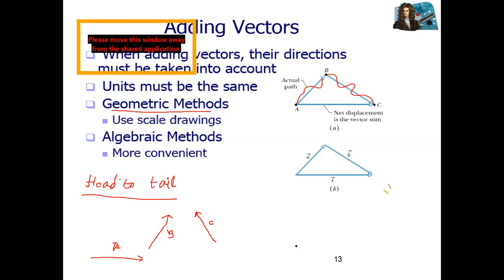First you need to draw the first vector, like we have vector A. Now you have vector B. So what is the tail of vector B? Take the tail of vector B and join it with the head.